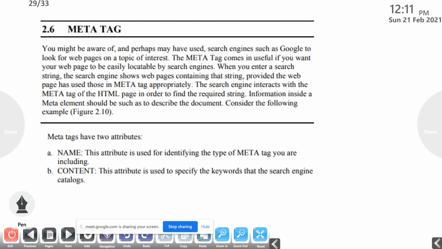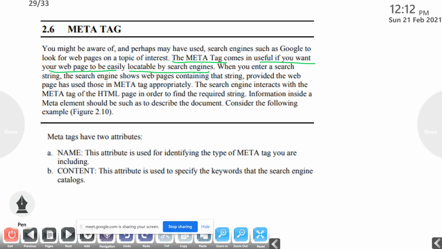For example, someone opens google.com and types some words like IGNOU MCA. So the meta tag comes in useful if you want your web page to be easily locatable by search engines. So what's the use of this meta tag? Meta tag is useful if you want your web page to be easily locatable by search engines.